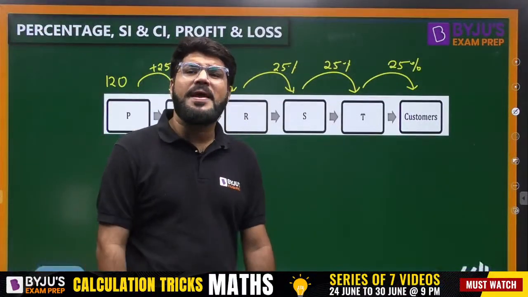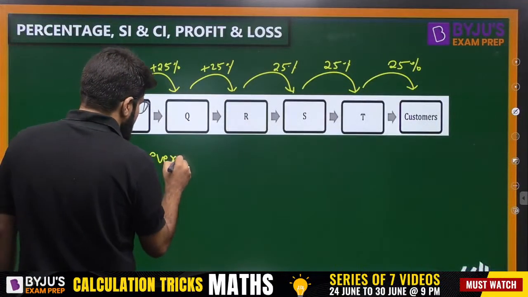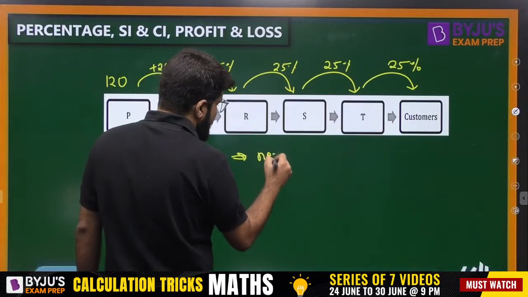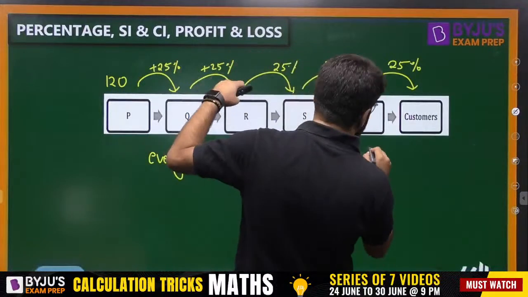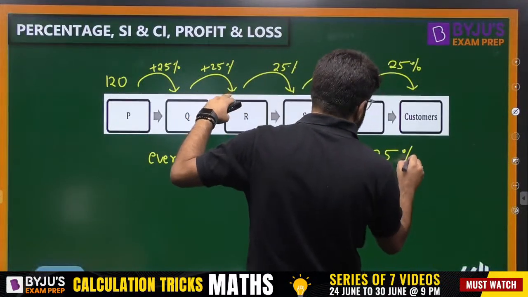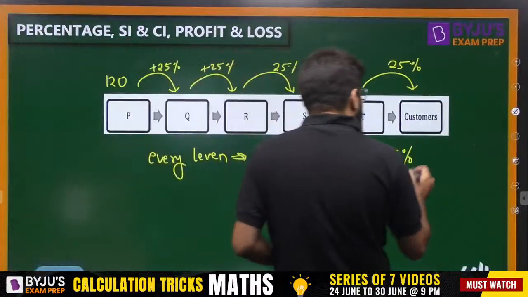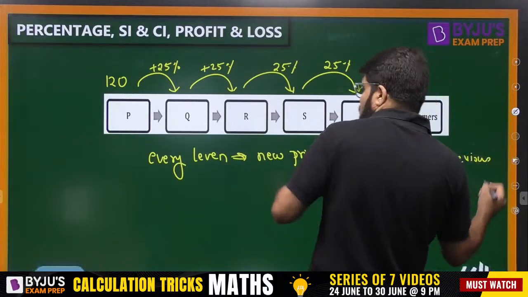So what is the net price? 125%, right? At every level, what is the new price? It is increased by 25%, and as I told you, whenever there is an increase of 25%, the new value becomes 100 plus 25, 125% of the previous value. Whatever is the previous.